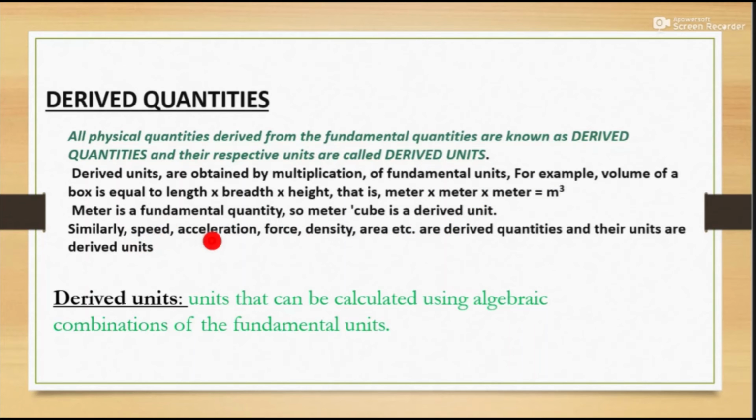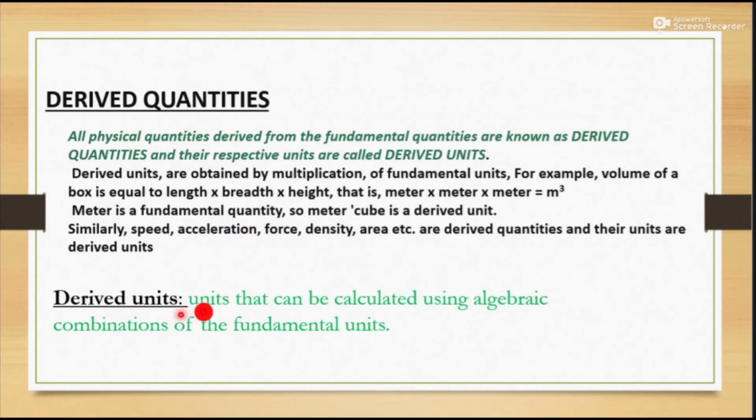Similarly, speed, acceleration, force, density, area are derived quantities, and their units are derived units. We will find the unit of speed in the next chapter. We will solve derived units with the help of fundamental units.